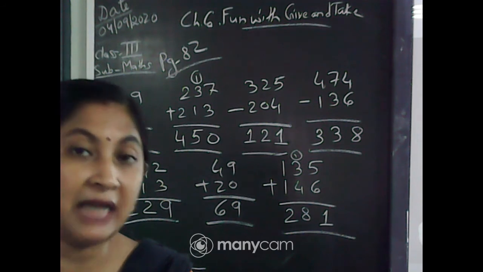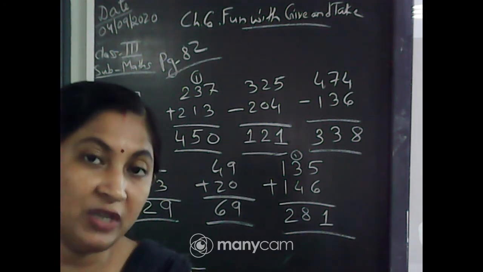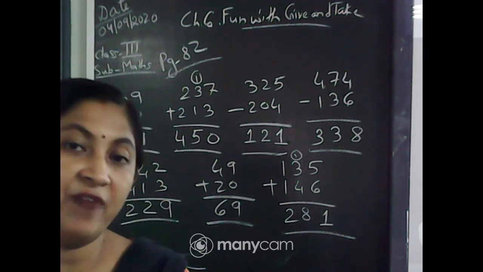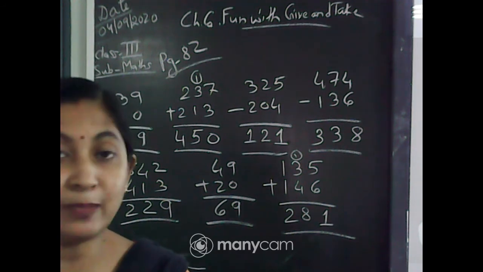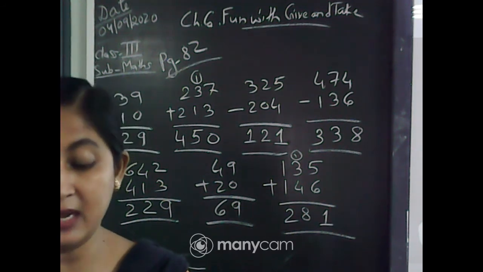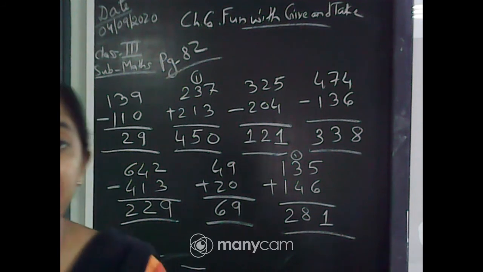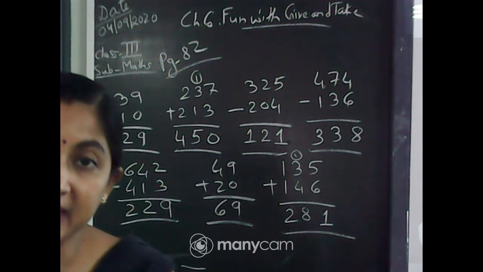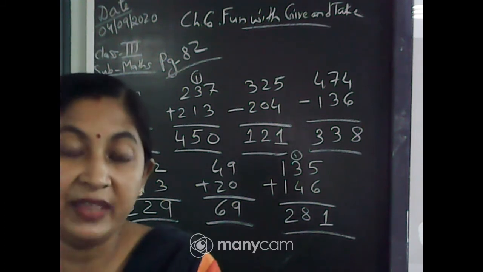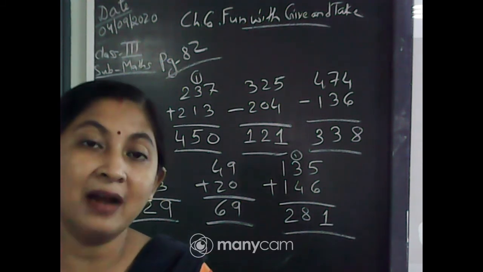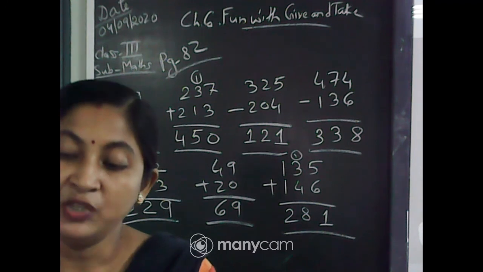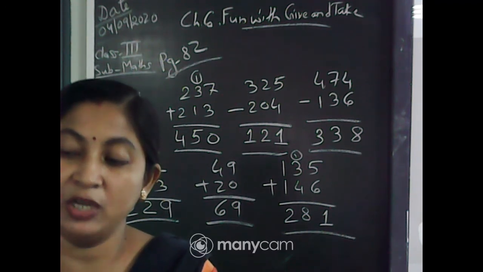That means the difference they have found is correct. Now this method you have to apply on the next page, page number 83. In page number 83 you have to apply the same method and check whether the answers given are correct or not. Check Rashi's subtraction using addition.